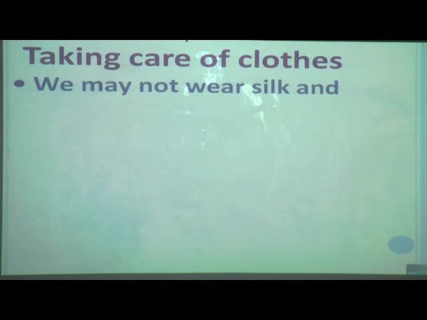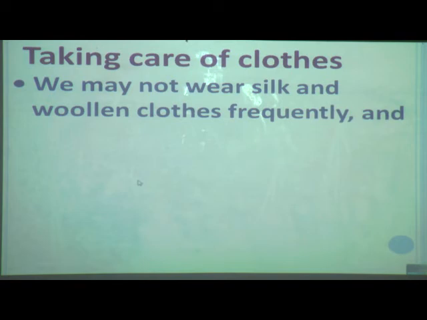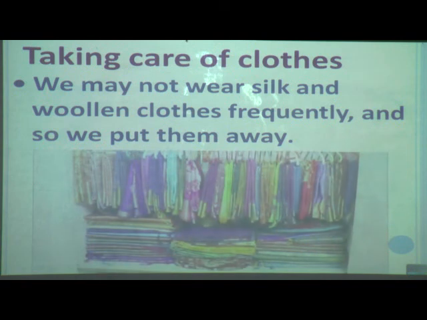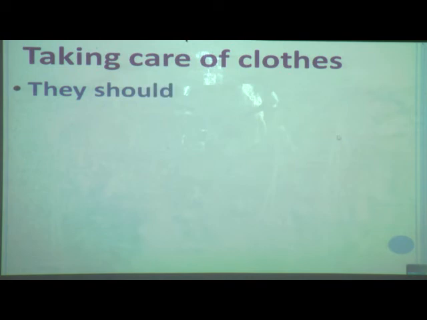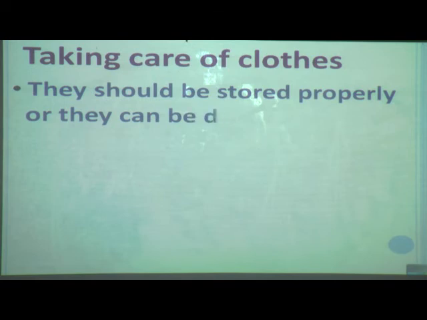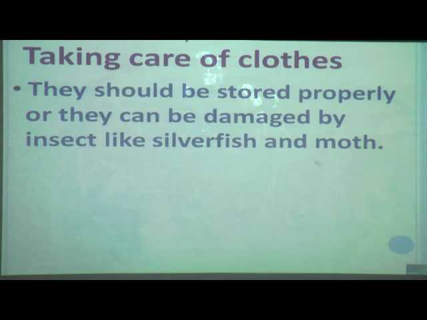And you know that we may not wear silk and woolen clothes frequently, isn't it? That's why we put them away. Means we store those woolen clothes, silk clothes in the cupboard. Whenever we use them, then only we will take them out, and otherwise we will keep them in the cupboard. But do you know what happened with this? They should be stored properly, otherwise they can be damaged by insects like silverfish and moth.